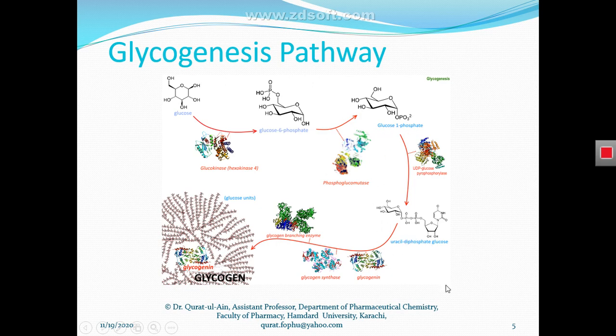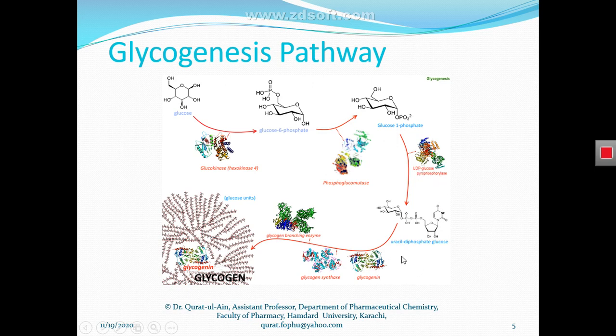So that is how this enzyme catalyzes the reaction, and we will study this reaction in more detail in our next slide. But here you have to just keep in mind that in the third step, glucose 1-phosphate will convert into uracil diphosphate glucose by the action of the enzyme UDP glucose phosphorylase.